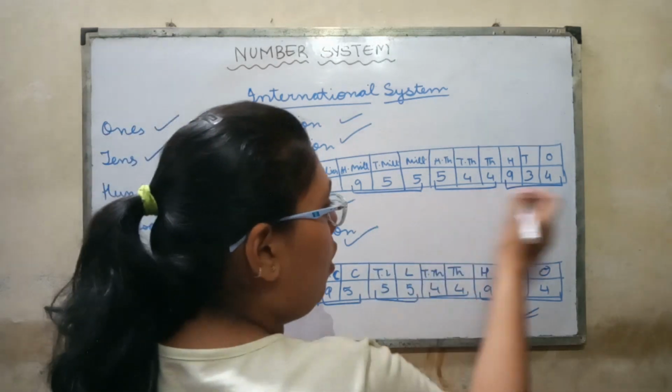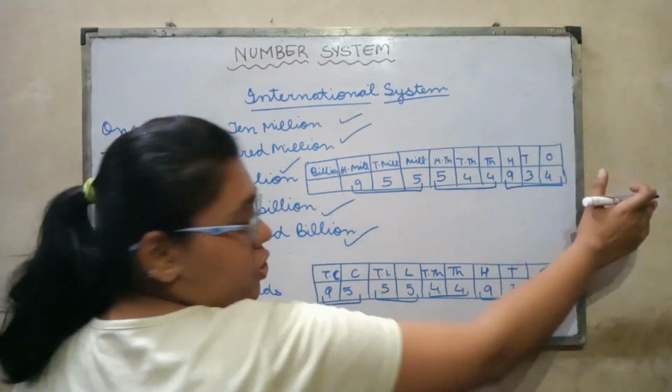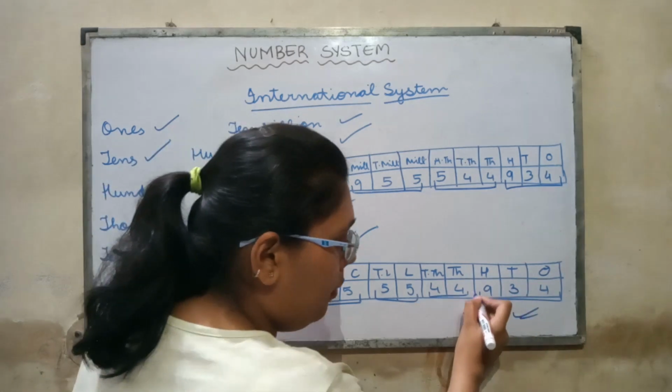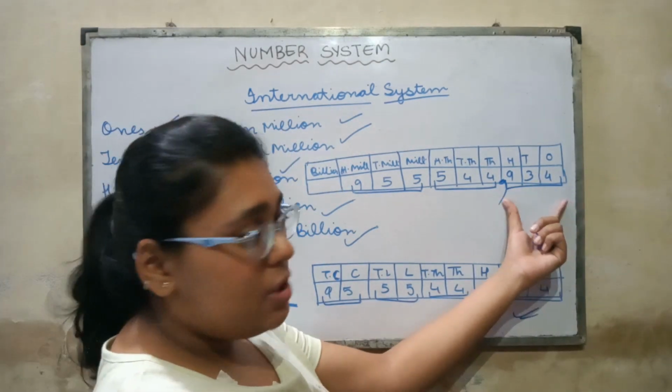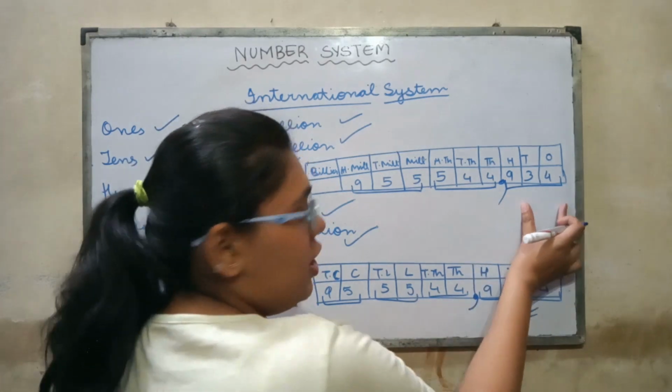Now let me tell you how you have to divide these. We'll start the divisions from the extreme right. The first division, or the first comma, will come after the hundreds in both the number systems. This one single portion or section is known as a period. This is the first period.